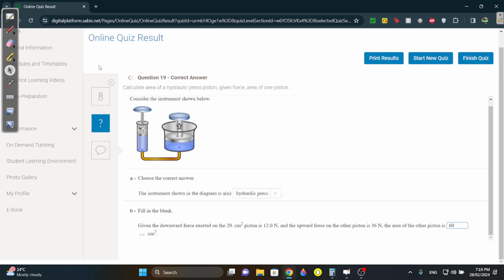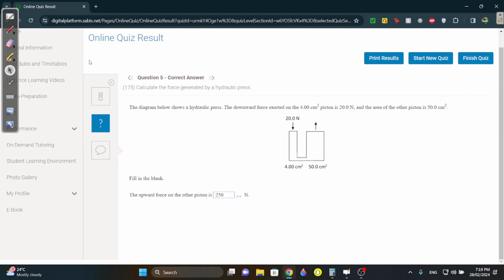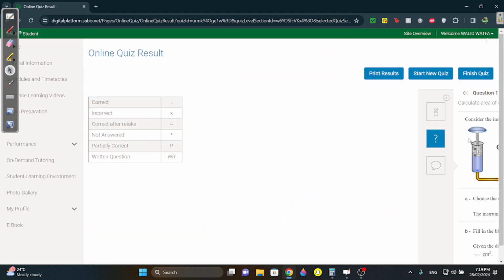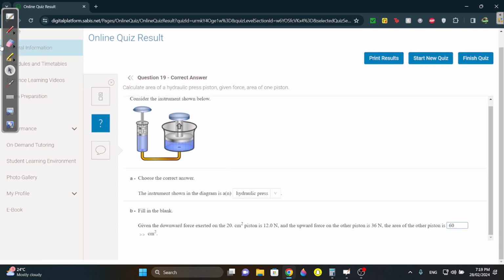What is this? It's a hydraulic press, like we had in question 5. A hydraulic press, but this is actually how it looks. Okay, it's a hydraulic press. You press here, it goes up here. They said the downward force of the 20 centimeter squared piston is 12, and the upward force is 36. What's going to be the area? We said use F1 over A1 equals F2 over A2, so 12 over 20 equals 36 over X, cross multiply, X equals 60.